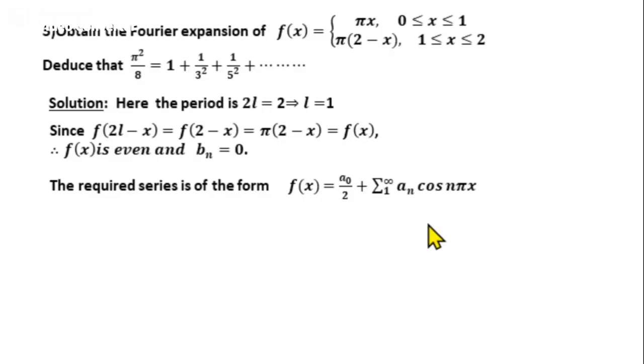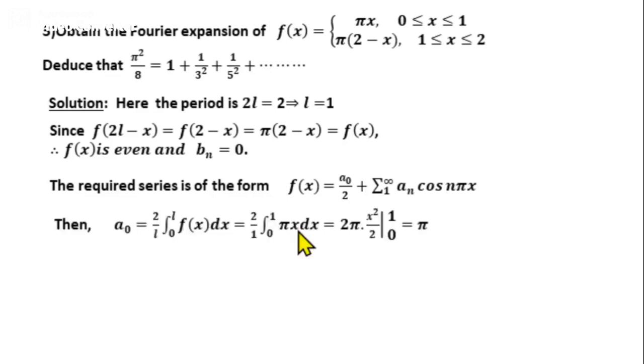Next we will find a0. The formula for a0 is 2 by L integral from 0 to L f of x dx. Substitute for L; L is 1. So 2 by 1 integral from 0 to 1, and in the interval 0 to 1 the function is defined as pi into x. So substitute and then integrate: pi into the integral of x, which is x square by 2. Put the limits x from 0 to 1. We get a0 equal to pi.